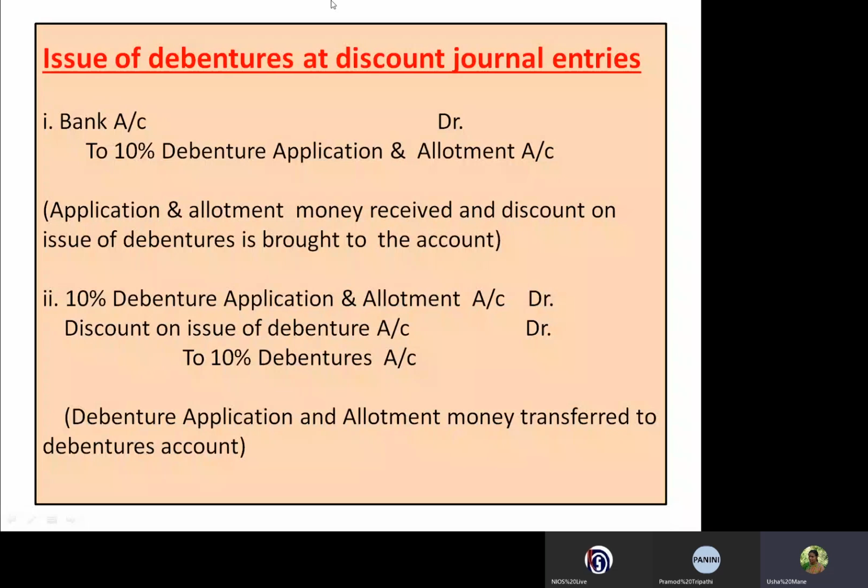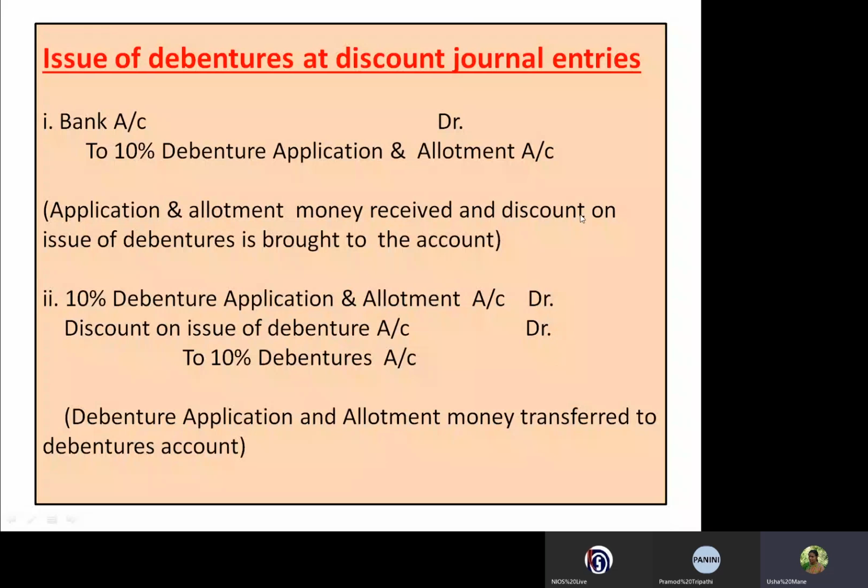So here bank account is debited with the actual received amount on debenture application, and the same amount we have to credit to the debenture application account. And while passing the second journal entry, application and allotment account is debited with the actual received amount through bank, then discount account is debited with the amount of discount, and the debenture account is credited with the nominal amount.